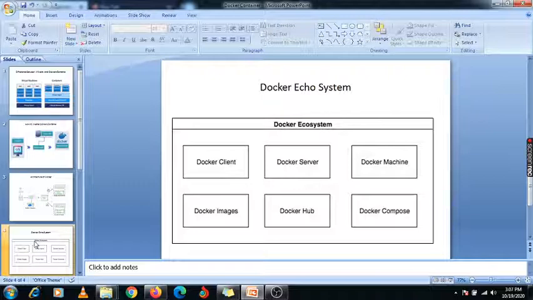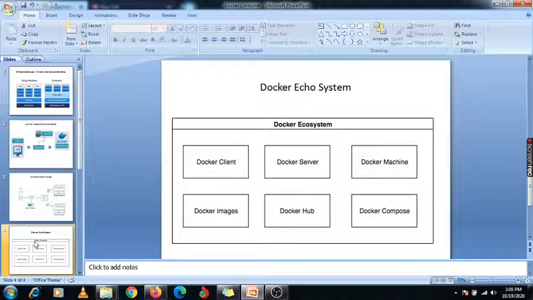Docker server is what creates images, if you want to create images using a particular Dockerfile or from a particular container. Second is the Docker machine. Docker machine is your base machine, like the Docker host, whatever physical resources are available. That is your Docker machine. Docker images we have already discussed. Using those images we can create multiple containers, and whatever changes we make are made in the container, but there is no chance to make any changes to your Docker images, right?